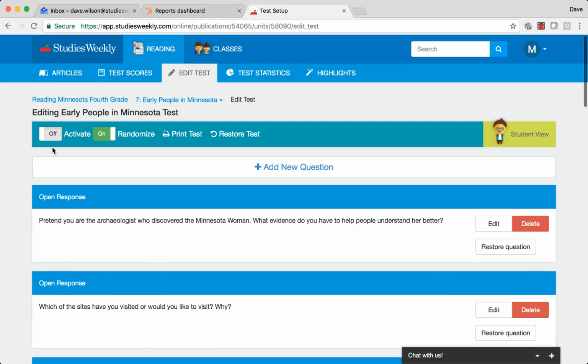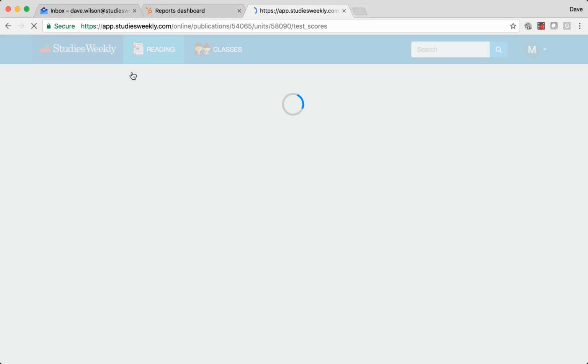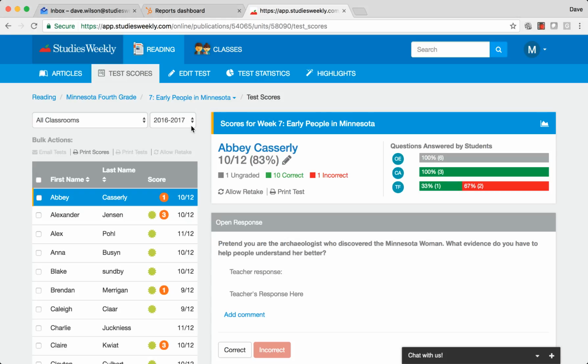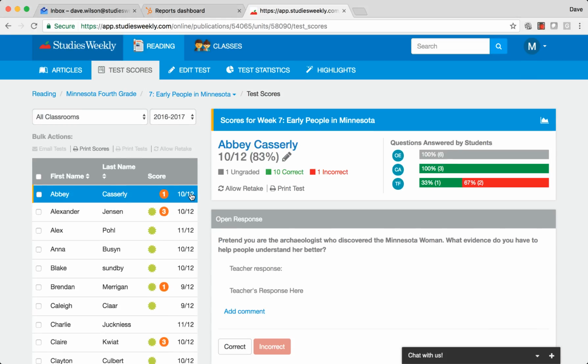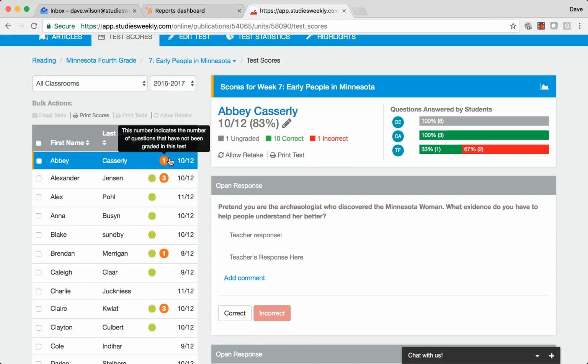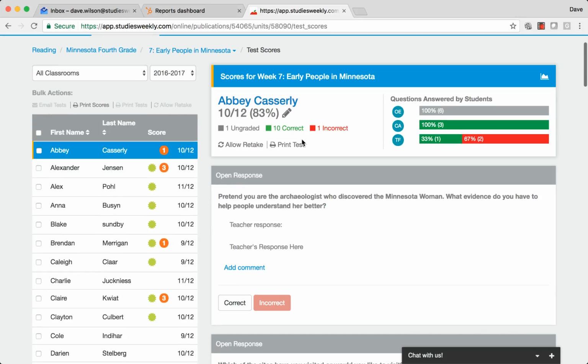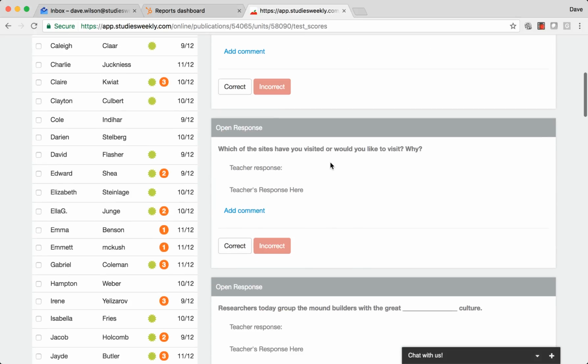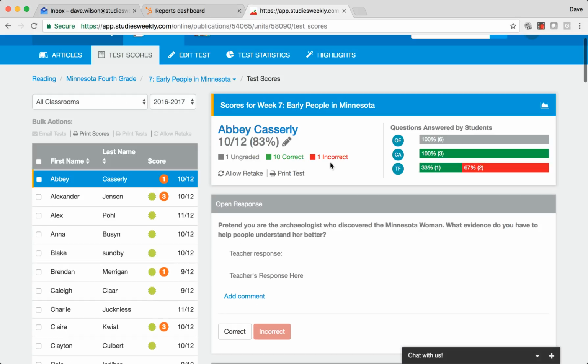And then when you're ready to have your kids take the test, whether they do this in class or at home, you simply click Activate, and now they can log in and take the test. And once they take the test, you click Test Scores, and this is going to grade most of the questions automatically. If it's a short answer or an essay, it'll have a number 1 or however many questions are short answer that you then need to go in and look at. But now you can sit down with each student individually right there on the screen, go over the questions, talk about which ones they got correct, which ones they got incorrect.